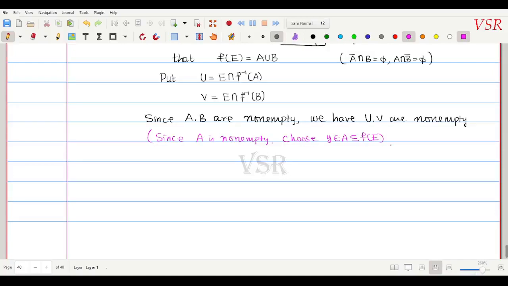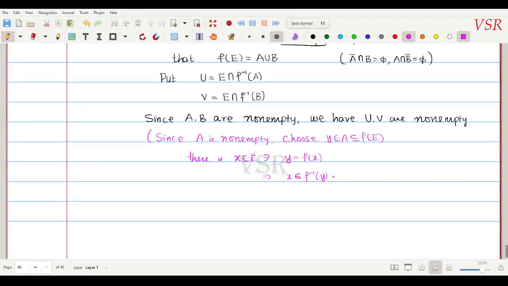So since it is a subset, there is some x belongs to capital E such that this fellow y can be expressed as f of x. So this implies that x belongs to f inverse of y. I may write this as x belongs to E because this is a set.